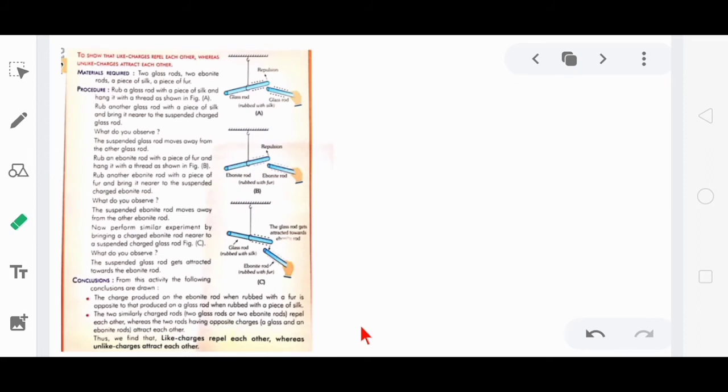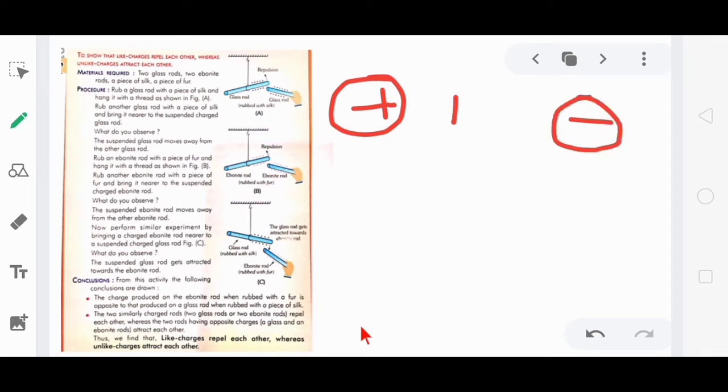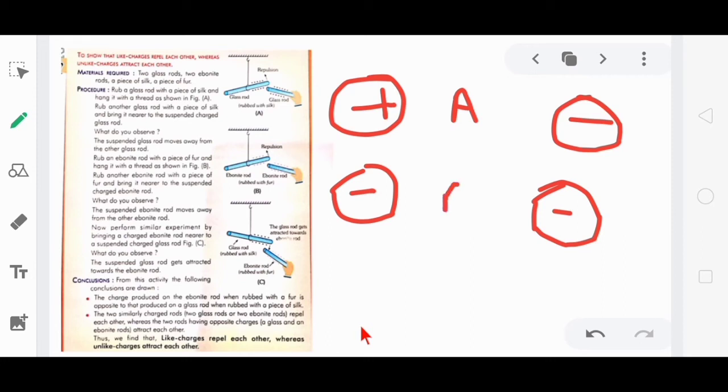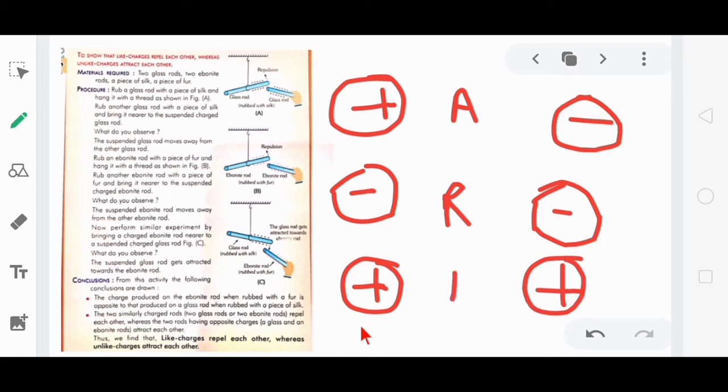Here we have an activity, and this activity is here to show some properties of charges. We already know that there are two types of charges. First one is positive and second one is negative. When two oppositely charged bodies come in contact, they attract each other. When two bodies having the same charge come closer, they repel each other. It means they go away from each other. This also happens with positive charge. They again repel each other when they have the same nature.